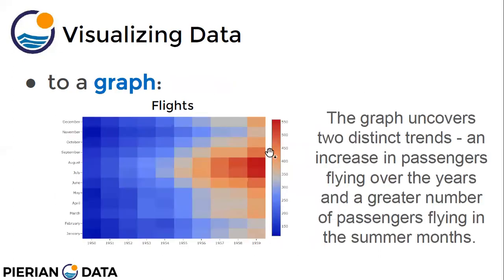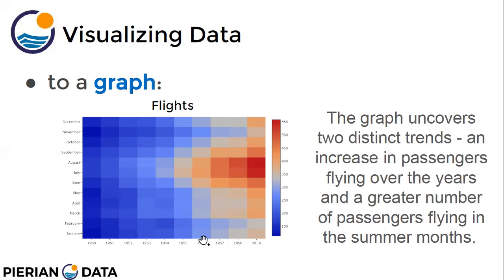But if I show you this graph, this is the graph of that same data set, then you can actually see, not even by knowing anything, that this part is blue, this part is red. That means this particular data is different from the rest of the data, right? If you go through it, you can understand this color gives you the number of passengers traveled, right? The more red the color is, the more passengers traveled, and the more blue the color is, the fewer passengers traveled. So we can easily make out that during the years 1950 to 1955, very few passengers used to travel, around 150 or even less than that.